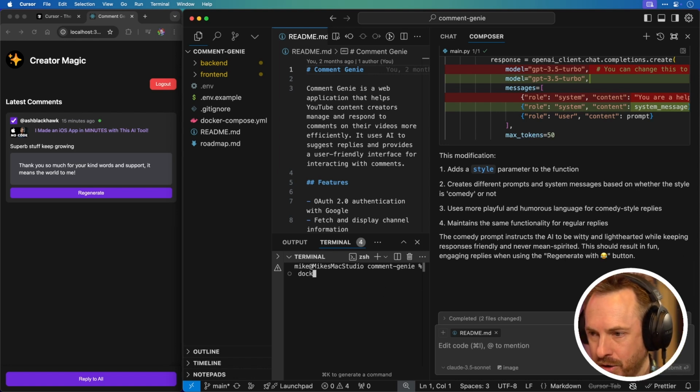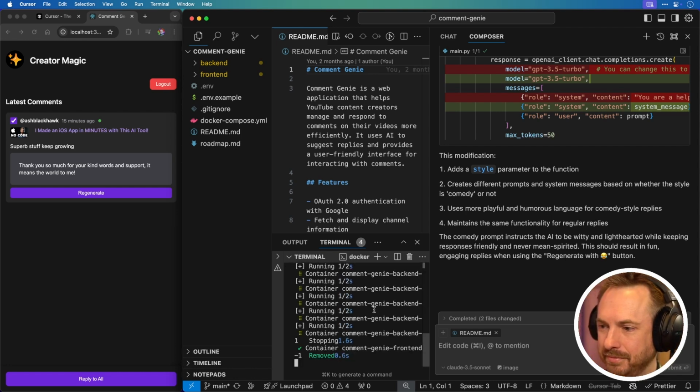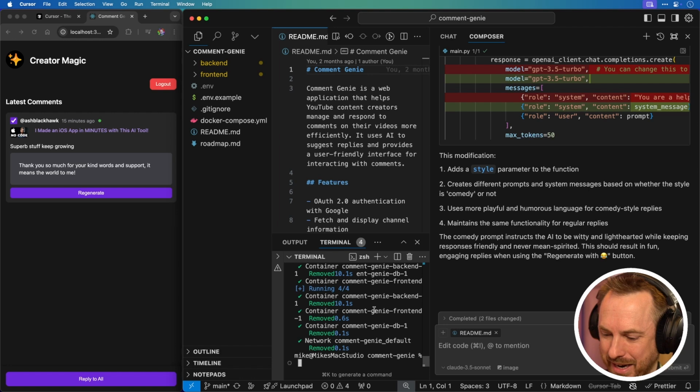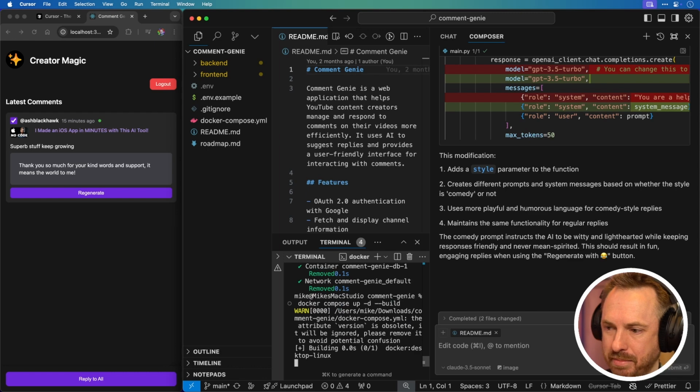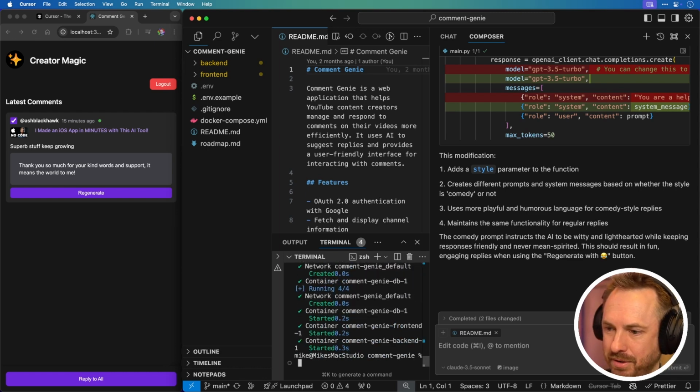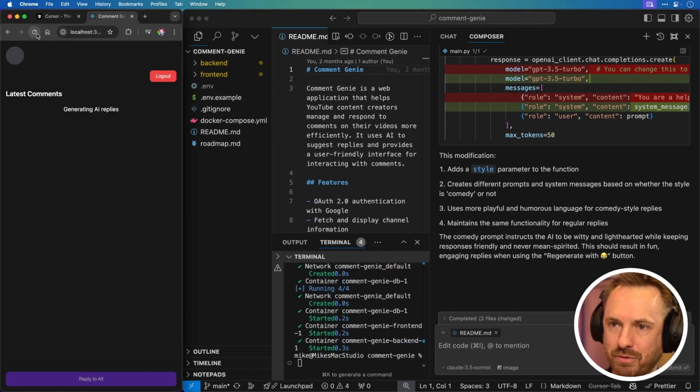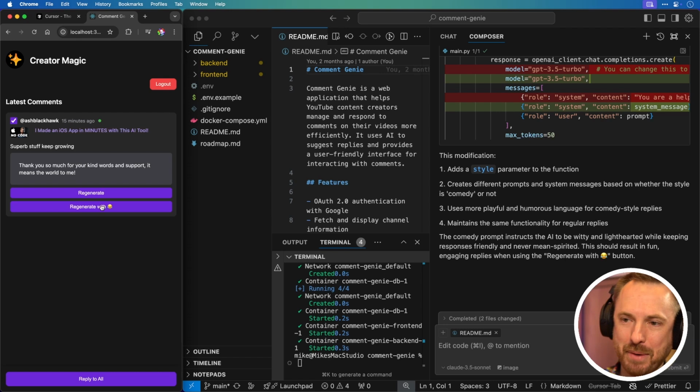Let's do docker compose down. It's stopping. Give it a moment. This one might be a little bit longer than the other day videos. There we go. Okay, docker compose up -d --build to make sure it rebuilds the app. There it goes. Okay, it says it's done. Let's refresh. And boom, there we go. Regenerate with lol. That's cool, isn't it?